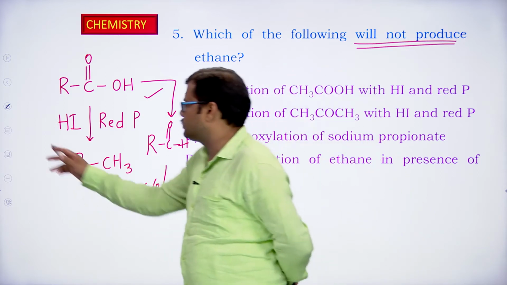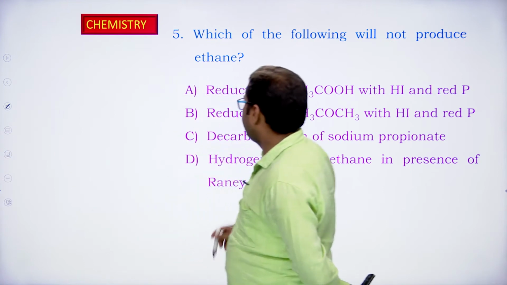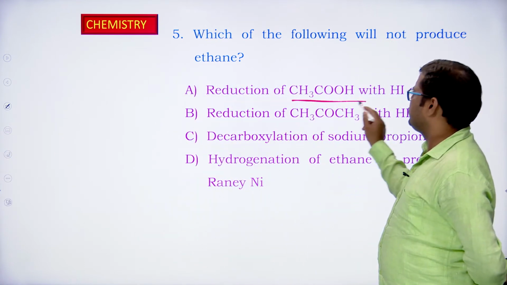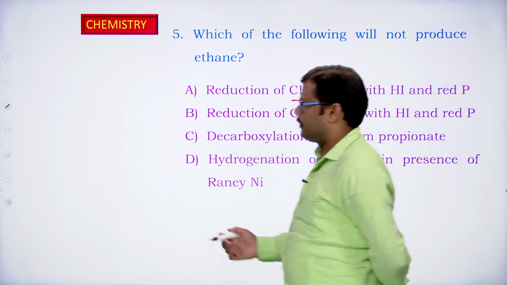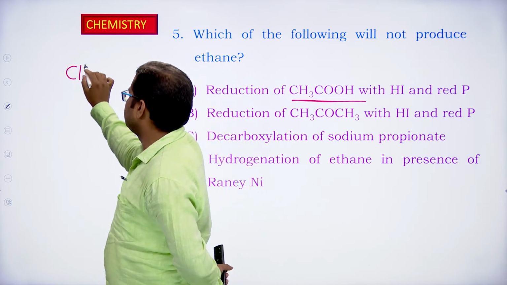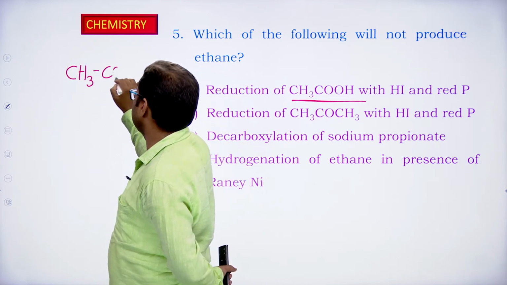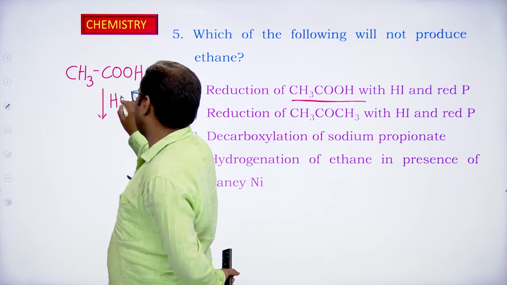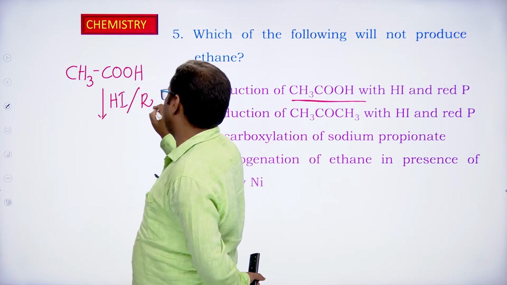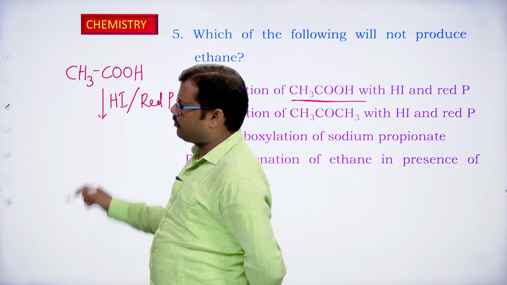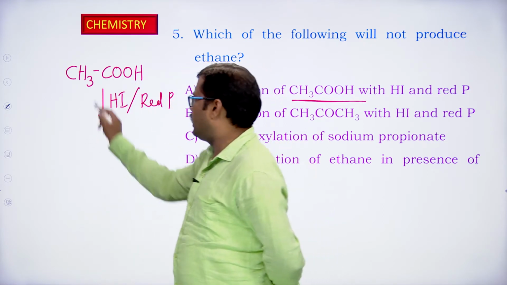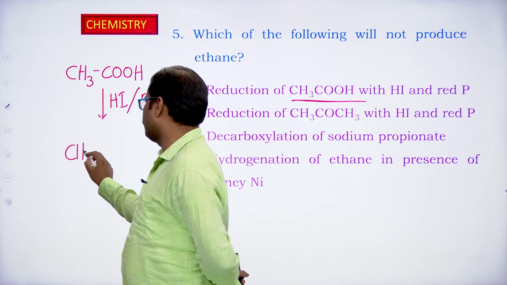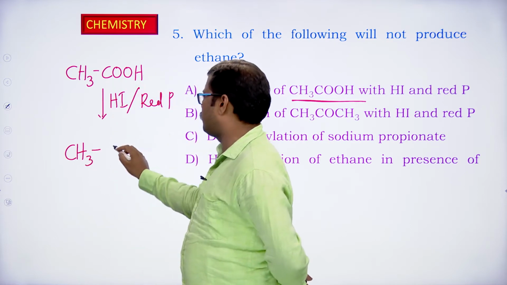Of course, in this case, if you observe, what is the starting material? It is CH3COOH, acetic acid. When CH3COOH is treated with hydrogen iodide in the presence of red phosphorus, the COOH group will convert into CH3. Already we have a CH3 in the molecule, and the COOH group is converting into CH3.